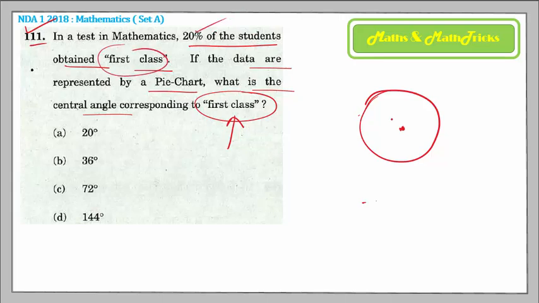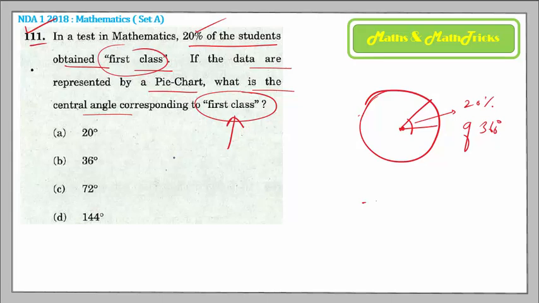20%. So you have to find the angle at this center O of the pie chart such that this angle represents 20% of the total angle. What is the total angle? 360 degrees.